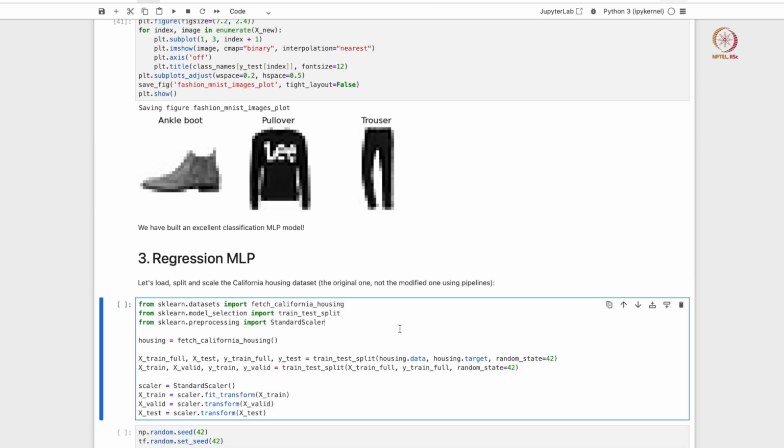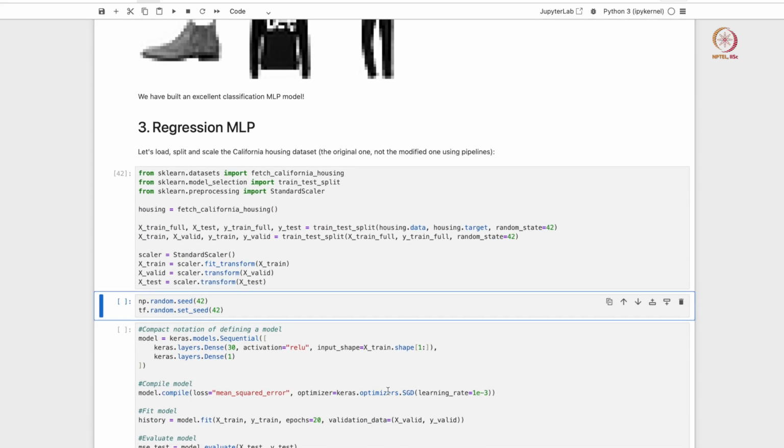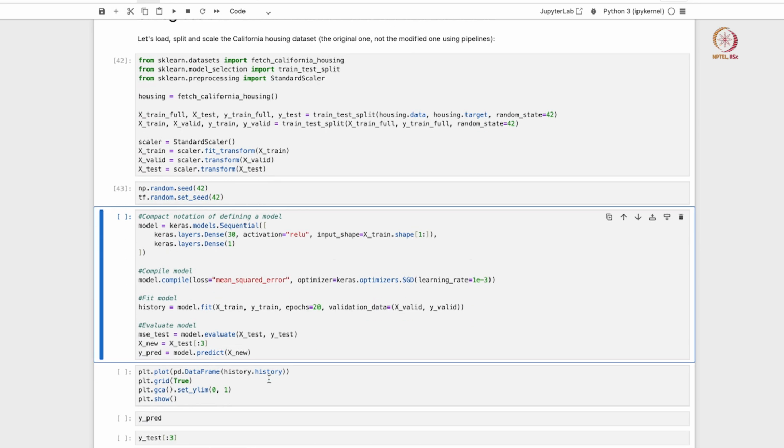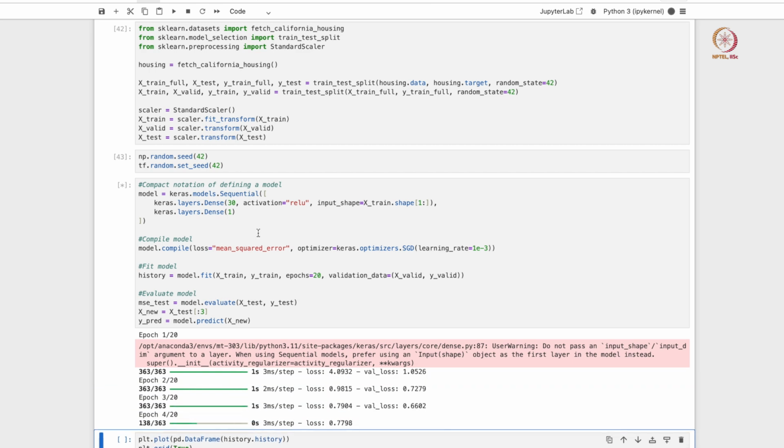Alright, so let's now look at a simple regression example as well using our multi-layer perceptron or artificial neural network, and we are going to once again look at the California housing data set, where we wanted to predict the median house price, right. So once again let's do the basics. We will fetch the data set, we are going to split that into train and test data sets and so on. We will initialize the random seed. We then declare the model. As the model is training, let me explain what we are doing here.